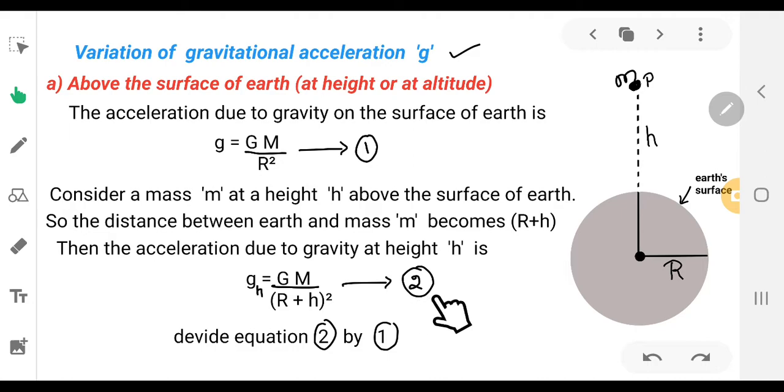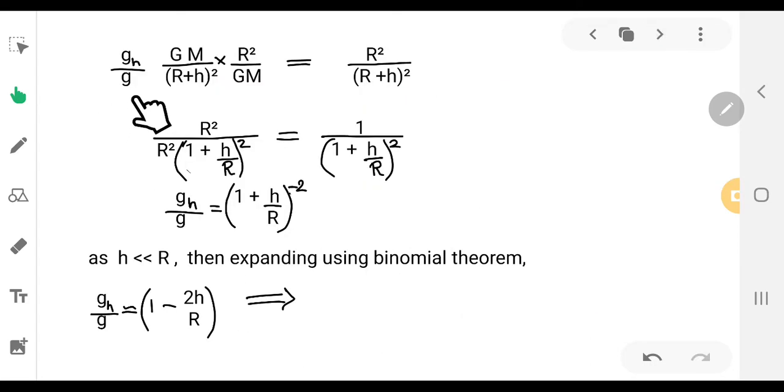Now let us take this equation as equation 2. Divide equation 2 by 1. Gh by g is GM divided by r plus h the whole square, and cross multiplying, r square by GM. So GM gets cancelled. What remains is r square by r plus h the whole square, so gh by g is equal to that.